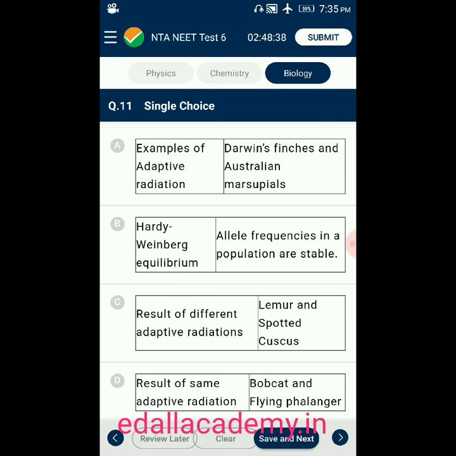Option D, result of same adaptive radiation, examples, bobcat and flying phalanger. From that, the incorrect match is D. Result of same adaptive radiation, bobcat and flying phalangers, is the incorrect one among the four options. So the correct answer for this question is option D.